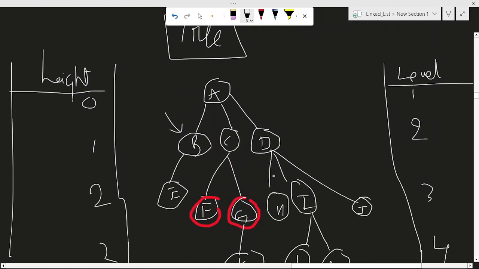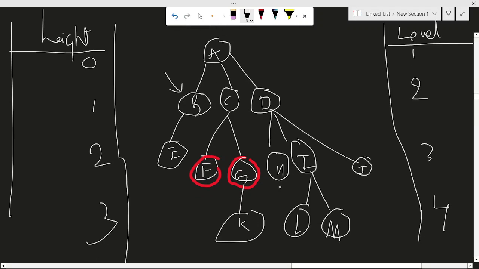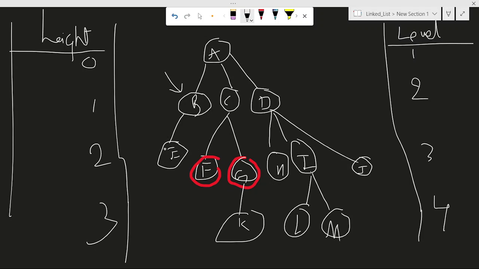Okay. So F and G are the children of C, right? So they form the siblings. Here H, I, J are siblings, right? E has no sibling. I can tell that. E has no sibling because it is the only child of B. Then B, C, D are siblings. But you can't say K and L are siblings because they are not from the same parent. So the nodes which come under the same level and have the same parent are called siblings.